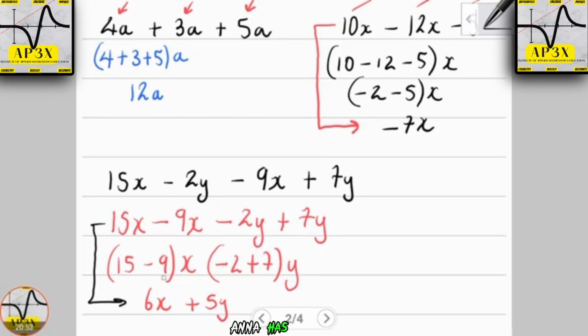And as explained earlier, in the event that you end up with a final appearance like this, x and y, then you are not going to get 11xy. Please note, the answer is 6x plus 5y.